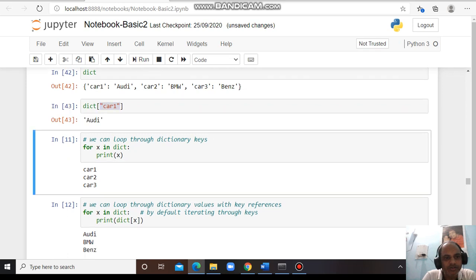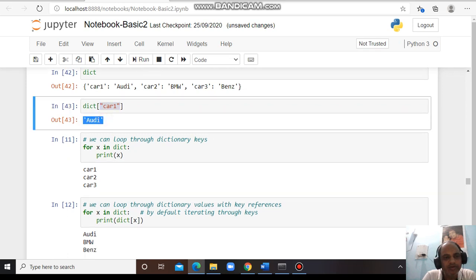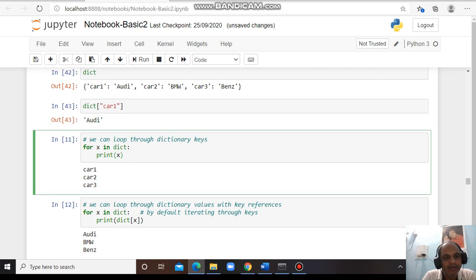It will show Audi is the value of the car 1 key. And I can use a for loop to print my keys. For x in dictionary, if I want to print my keys, I just have to write print x, and it will show all the keys, car 1, car 2, car 3.